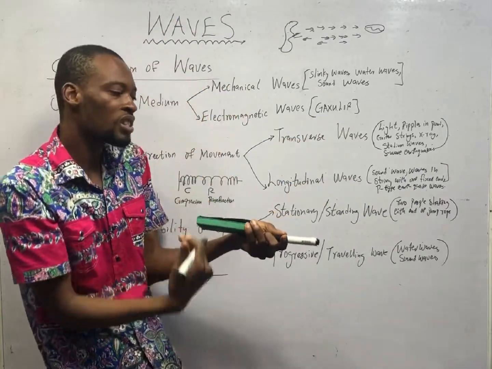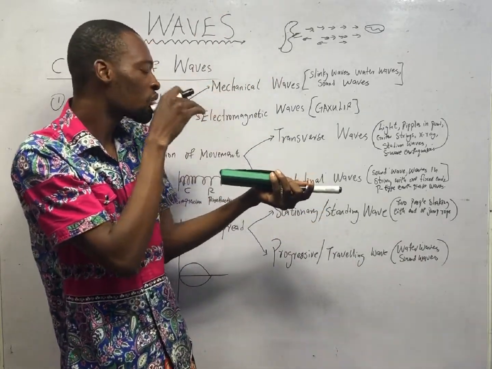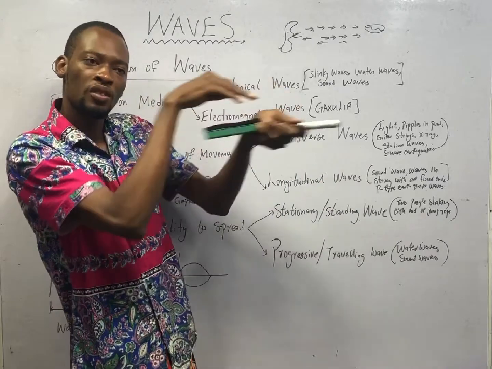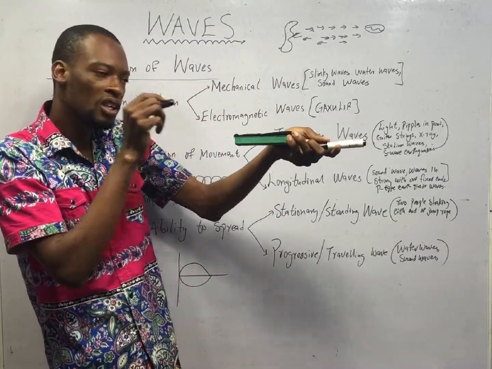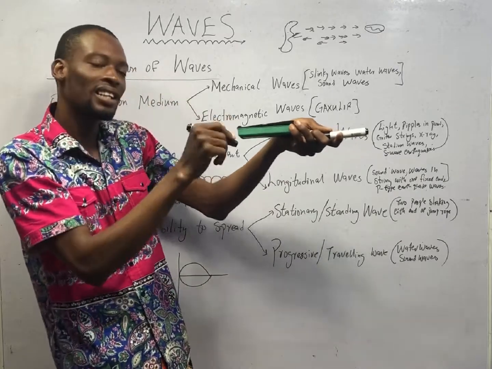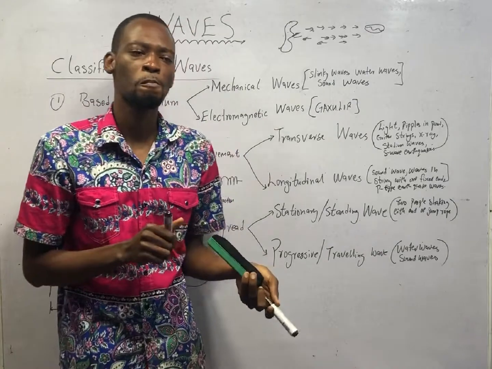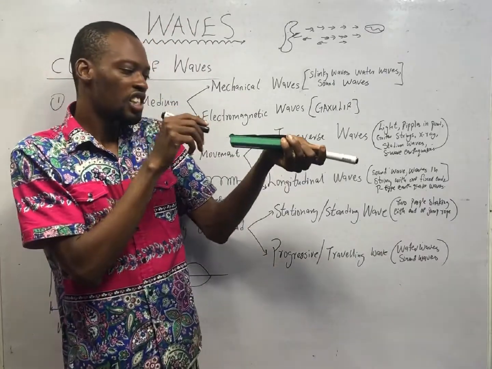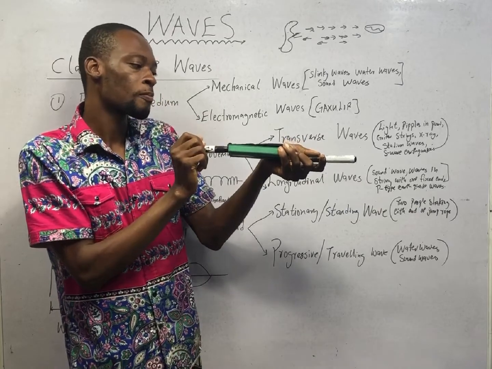In a transverse wave, you see the wave goes up, comes down, goes up, comes down. But for a longitudinal wave, it goes to and fro in the direction of propagation of the sound, or in parallel, moving parallel to the propagation of the sound. Now this is what happens. I say physics. This particle moves to hit this one.